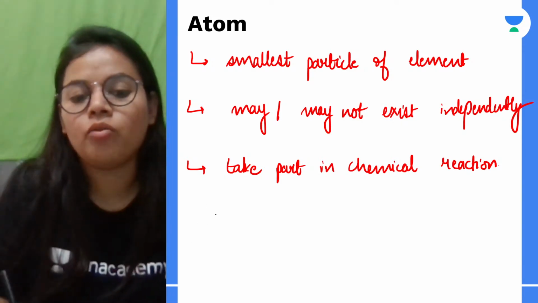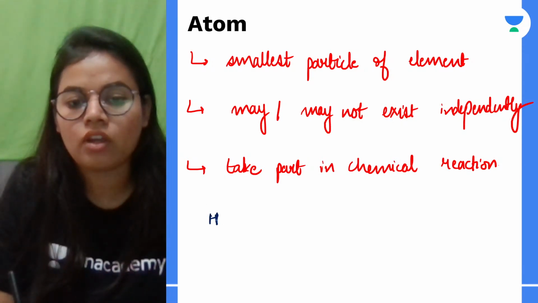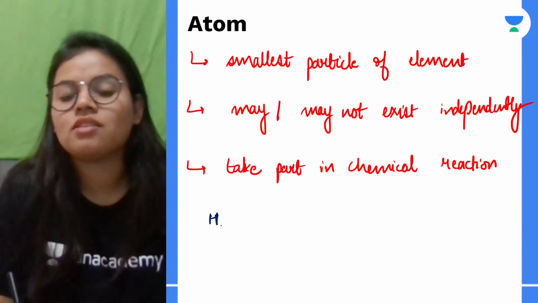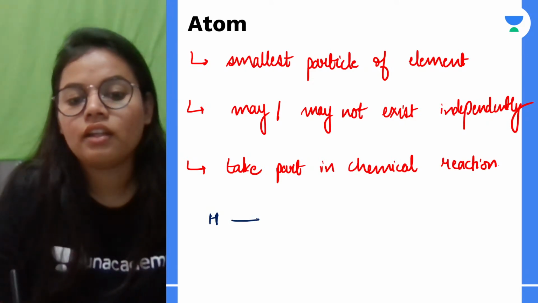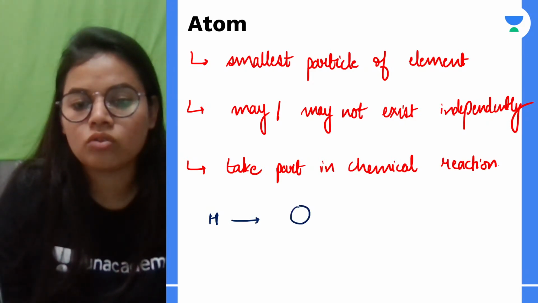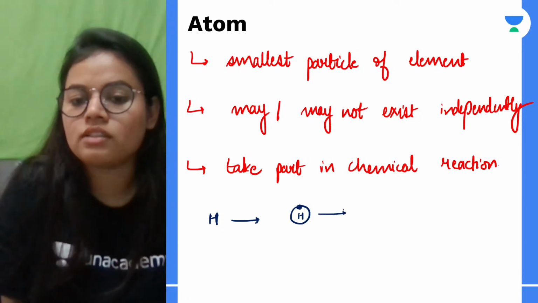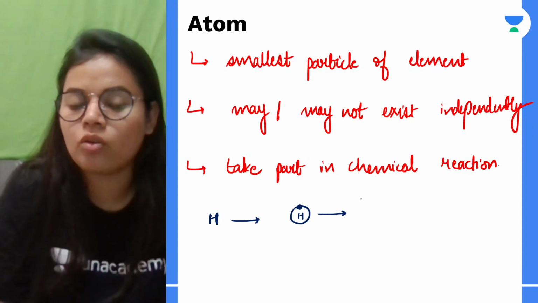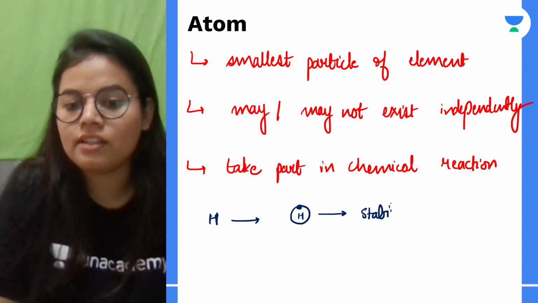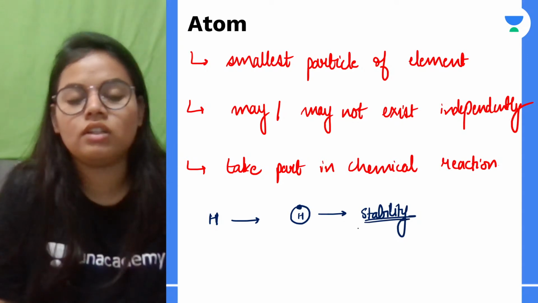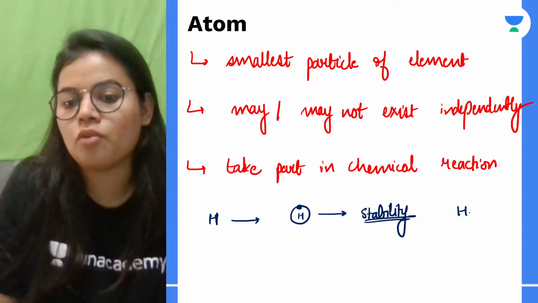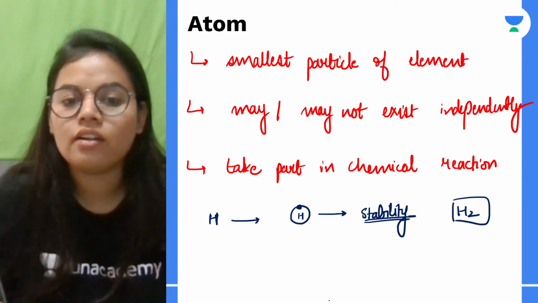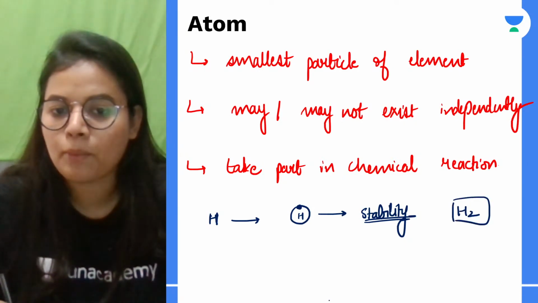See, if I talk about hydrogen, okay, one hydrogen atom, it is not able to exist independently. और उसका reason क्या है? That hydrogen is having one electron in the shell, okay, and because of this, it is not stable. So the stability is the reason why it is not existing independently. It combines with another hydrogen, it forms a molecule H2, and here it exists independently.